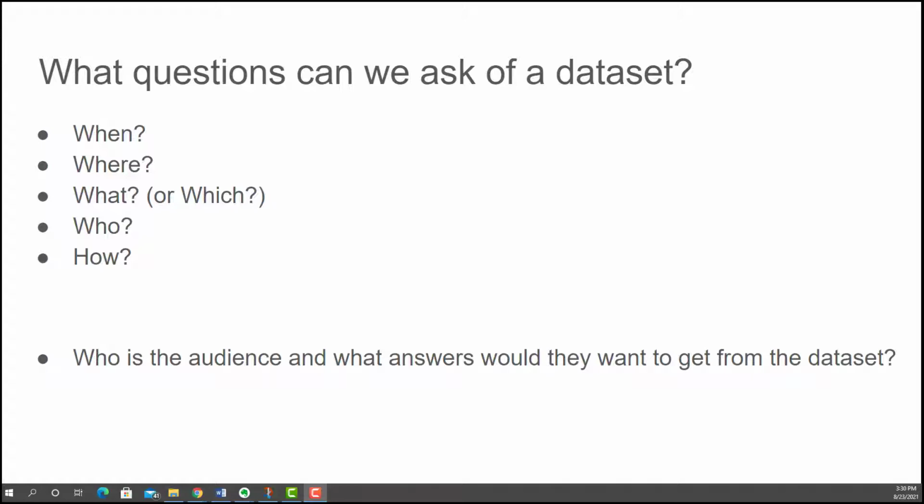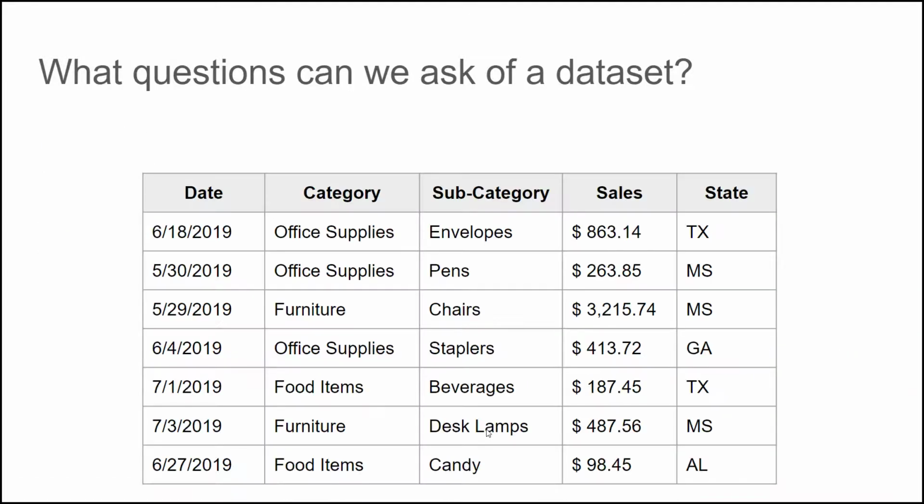But ultimately, it'll also come down to the audience that we will have for the data set and what answers the audience would want to get from the data set. And so we'll have to understand our variables and the industry well to be able to make that judgment. Let's review these questions more thoroughly together, one after another.